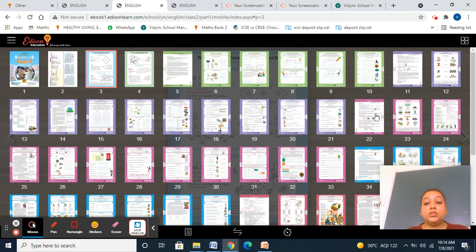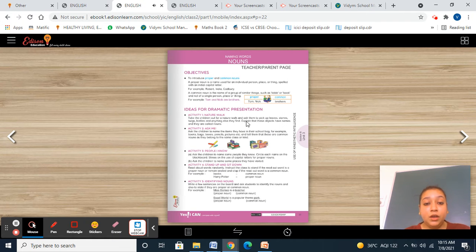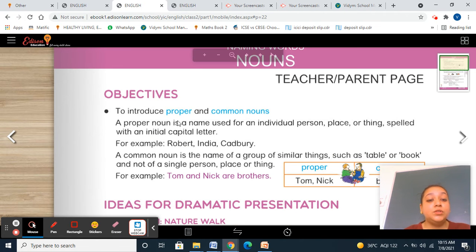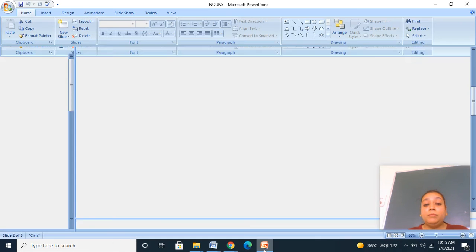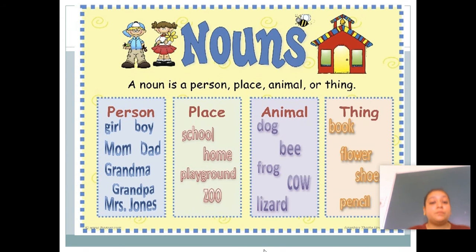Please take out page number 22. In this chapter, we are going to introduce the proper noun and the common noun. So what are nouns? Can you give me the definition of noun? A noun is a name of a person, place, animal, or thing. When we are talking about any person, place, animal, or thing, we are talking about a noun.